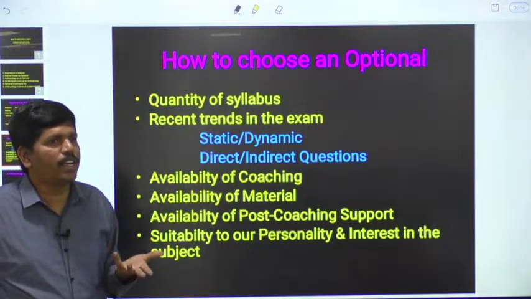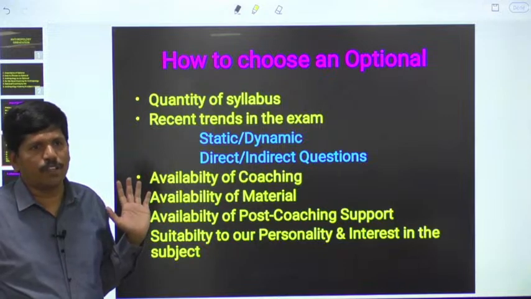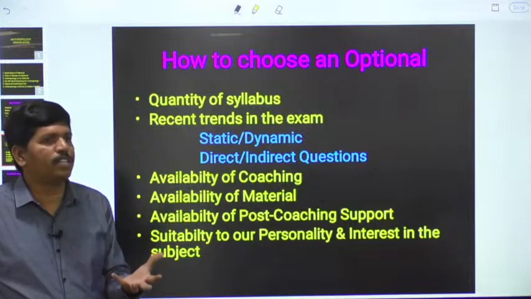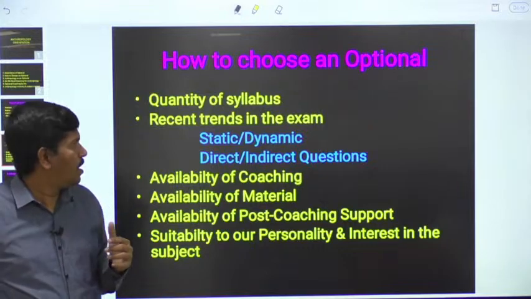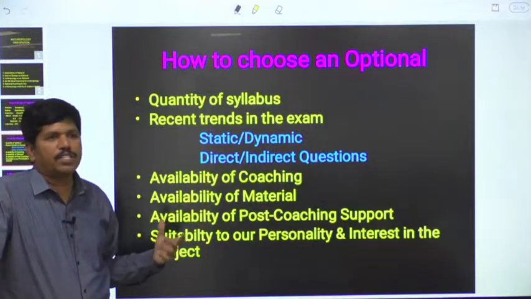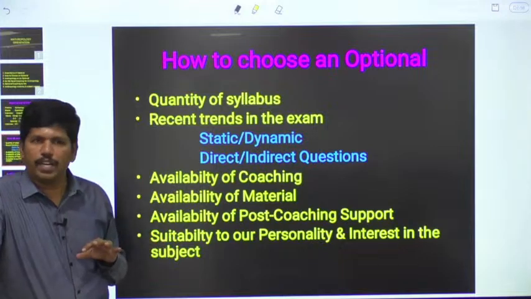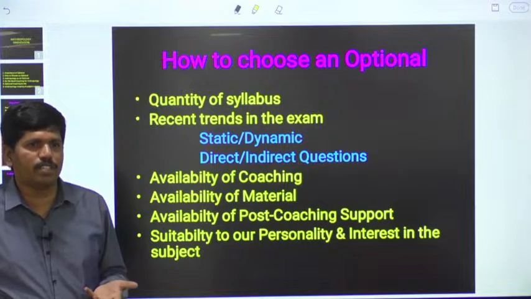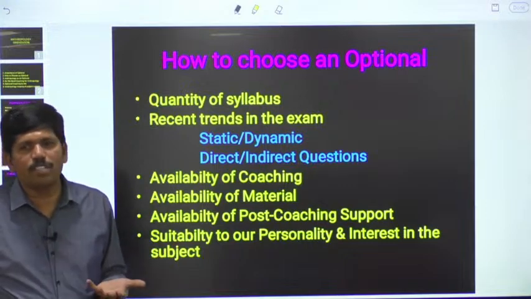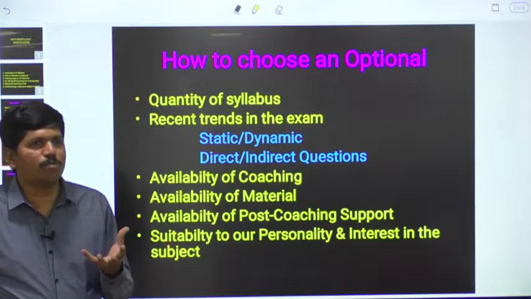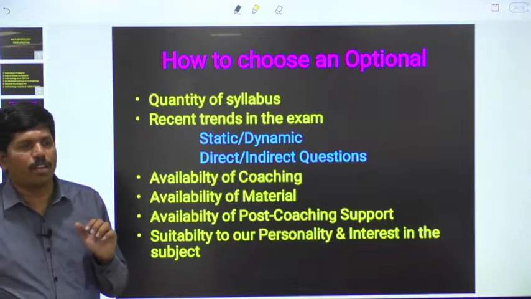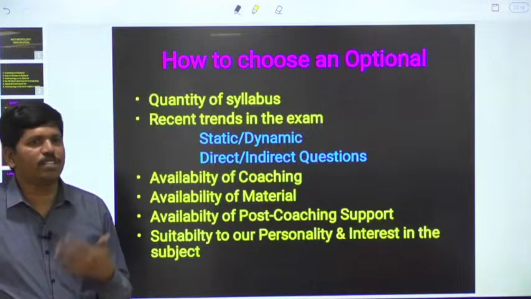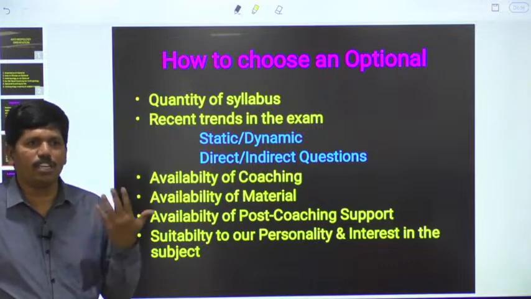If the questions are direct, we will have ready-made answers. In the process of our preparation itself, we will study different concepts and give direct answers. That is why we have to consider how many questions are direct and how many are indirect. We have to go through the previous year question papers, at least 5 years. Generally, we advise students to go through the previous year question papers for about 10 years. But nowadays they are frequently changing the trends. Even after 2 years, sometimes they change the question papers.